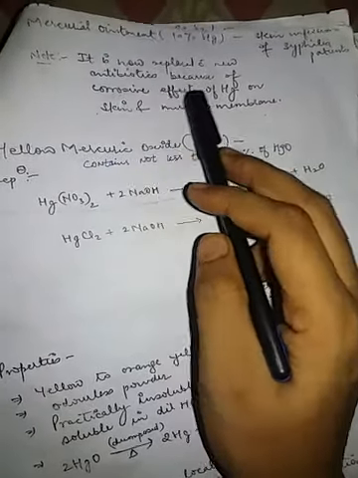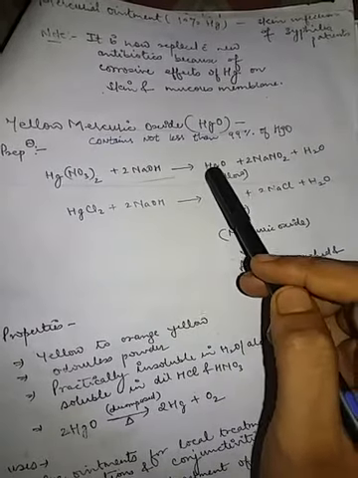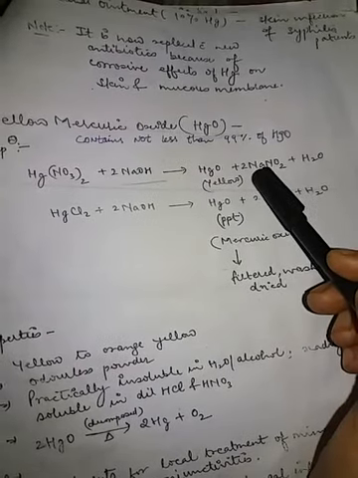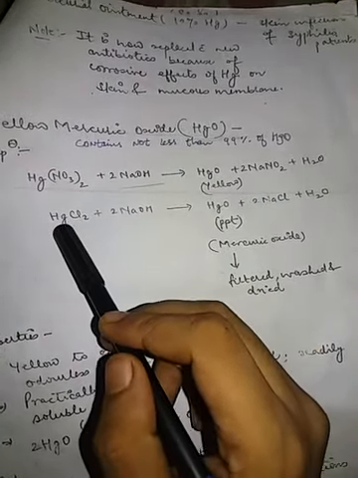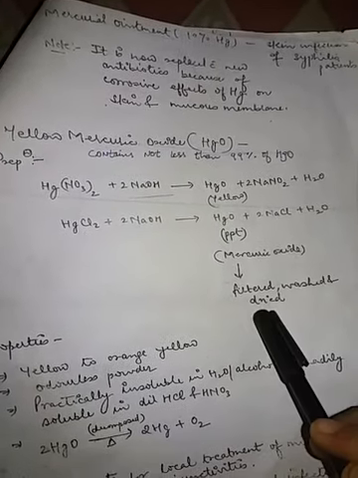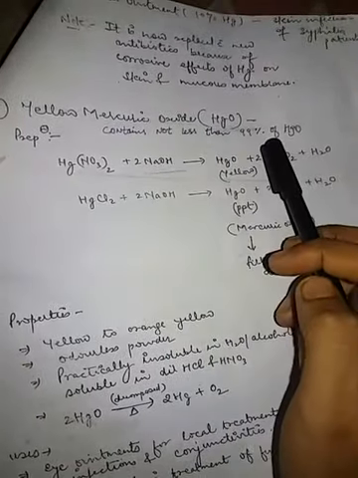So now we discuss the yellow mercuric oxide, HgO, which is prepared from mercuric nitrate with sodium hydroxide, and we get the yellow mercuric oxide and sodium nitrate. If we react mercuric chloride with sodium hydroxide, similarly we get the yellow mercuric oxide, which is available in the form of a precipitate, and we have to filter it, wash it, and then dry. This is how we get the yellow mercuric oxide, having formula HgO. It contains not less than 99% of mercuric oxide.